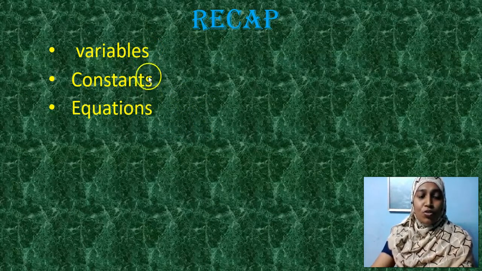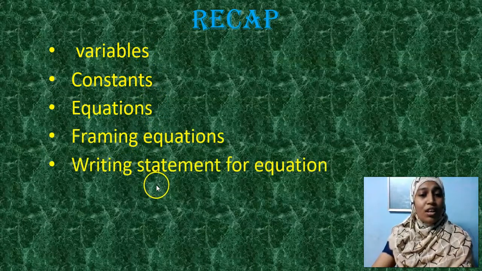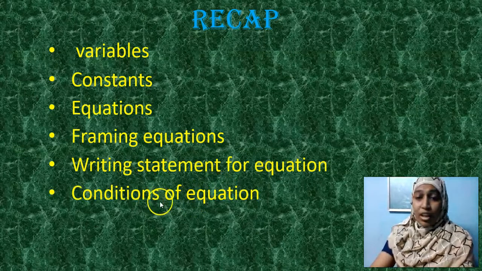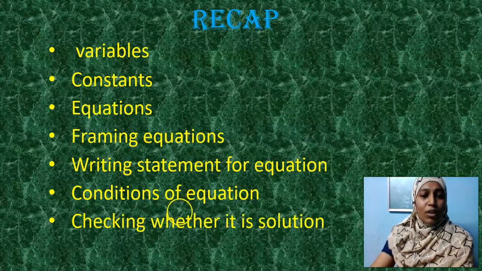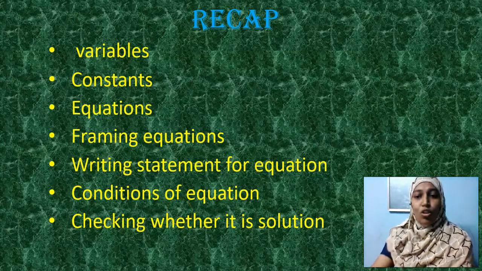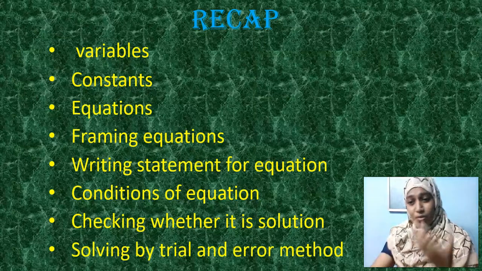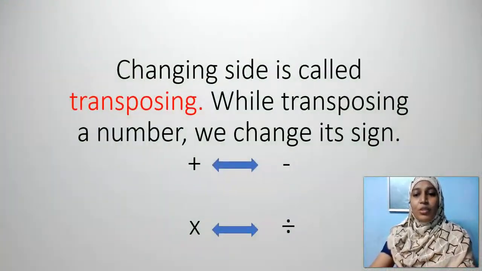With the help of these variables and constants, we framed the equation, and we learned how to frame an equation, how to write a statement for an equation, and what are all the conditions to be an equation. If we have a greater than or less than in that equation, we will not consider it as an equation, isn't it? We will check whether it is an equation, whether the given value is a solution or not. And we all solved by trial and error method, but it's very tough, and so we started going in for transposing method.